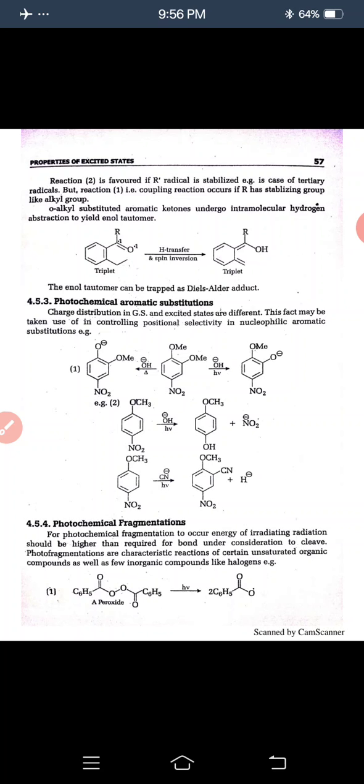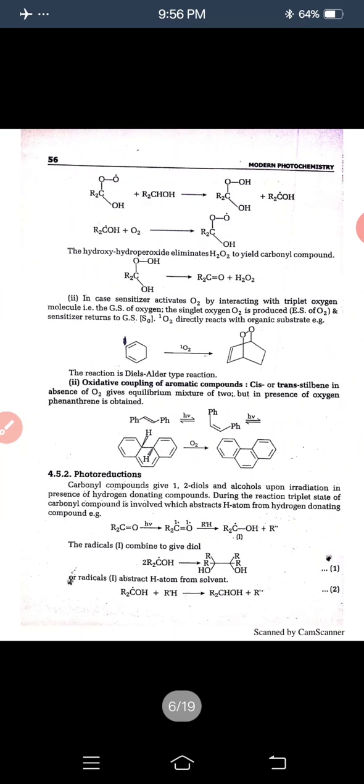Ortho-alkyl substituted aromatic ketones undergo intramolecular hydrogen abstraction to yield an enol tautomer. Enol and keto are two tautomers. Here you see the triplet state, after transfer of hydrogen and spin inversion, the triplet converts into this alcoholic compound. This is also a triplet. The keto converts into enol by hydrogen transfer. This is the photoreduction.